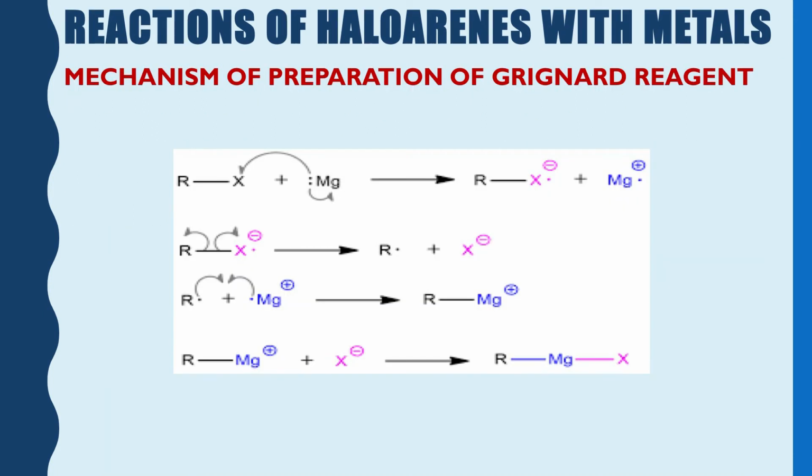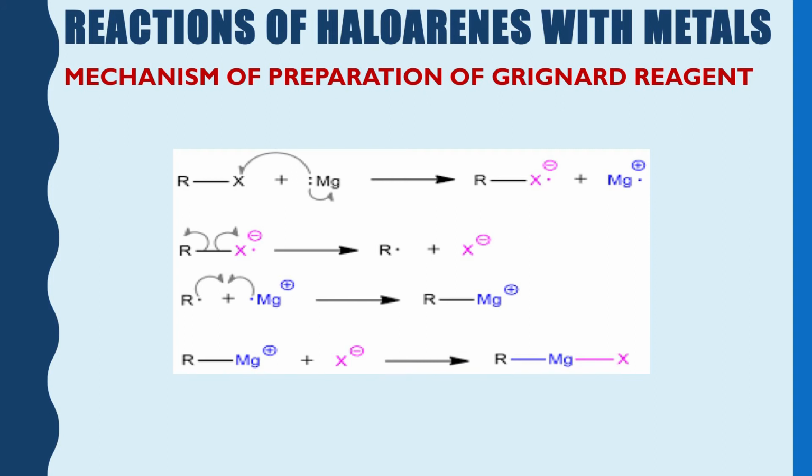When haloarenes react with dry magnesium powder in dry ether, then aryl magnesium halides are formed. The role of dry ether is very important. It helps to stabilize the Grignard's reagent so formed, because it is a very active chemical.